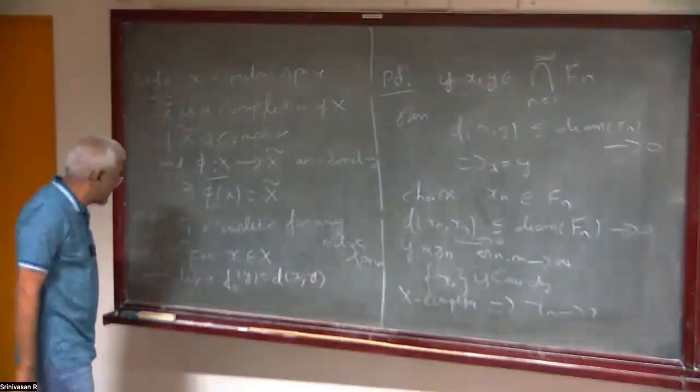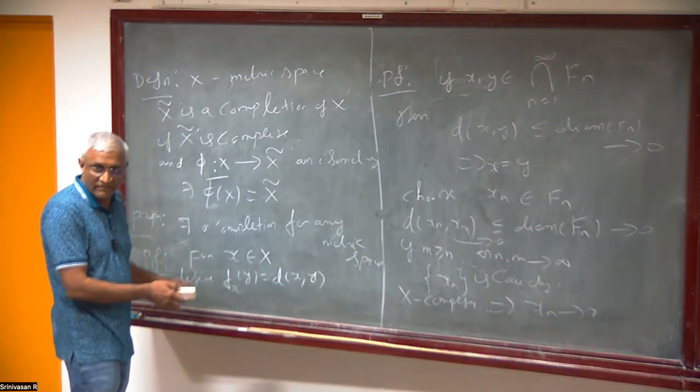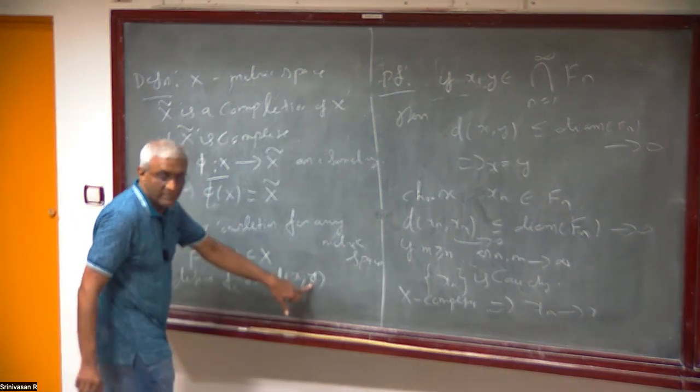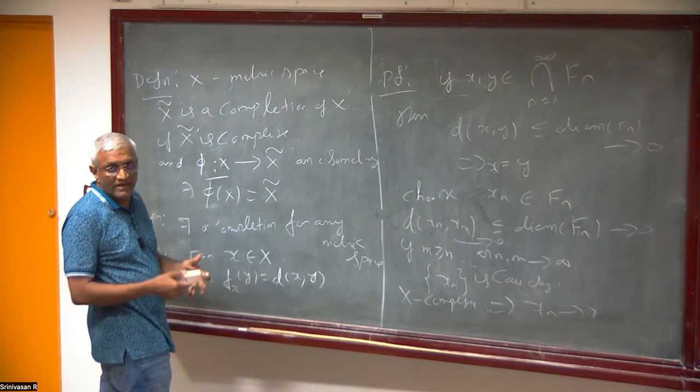So these are all continuous functions, but they may not be bounded. But we want bounded functions. In bounded functions only, we have the supremum norm. So to make it bounded, I will slightly change the function. I'm not going to take d(x,y). This is a continuous function, we know, but it may not be bounded, right? The distance is not infinite, but it can blow up.